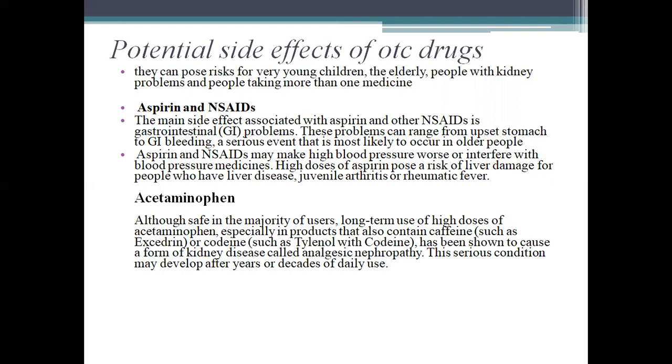Acetaminophen, although safe in the majority of uses: long-term use of high doses of acetaminophen, especially in products that also contain caffeine such as Excedrin or codeine, have been shown to cause a form of kidney disease called analgesic nephropathy. This serious condition may develop after years or decades of daily use.